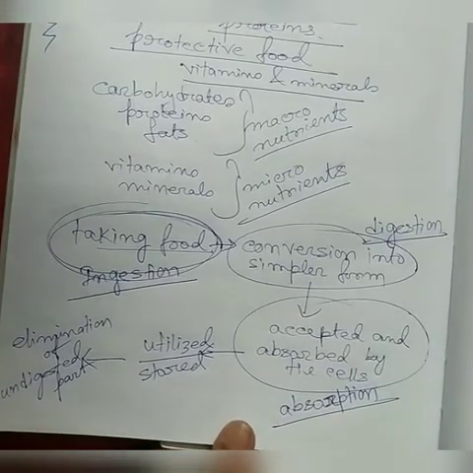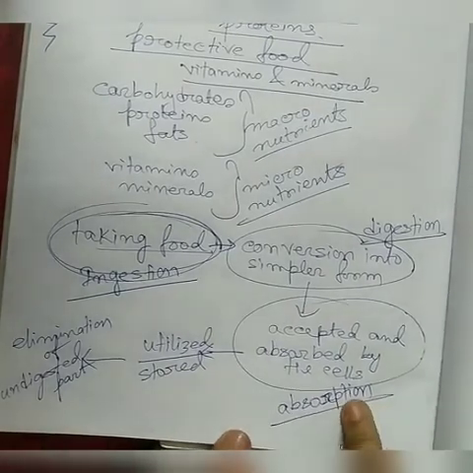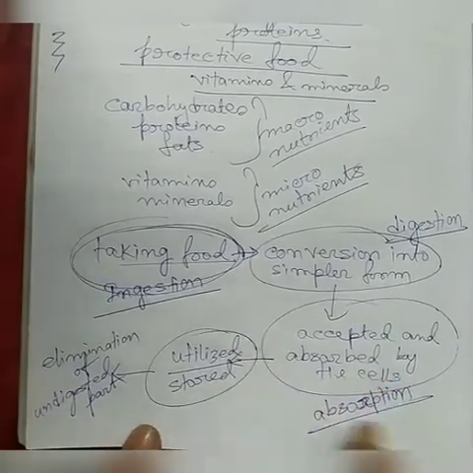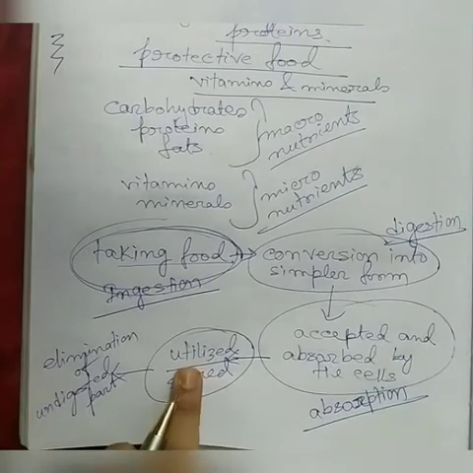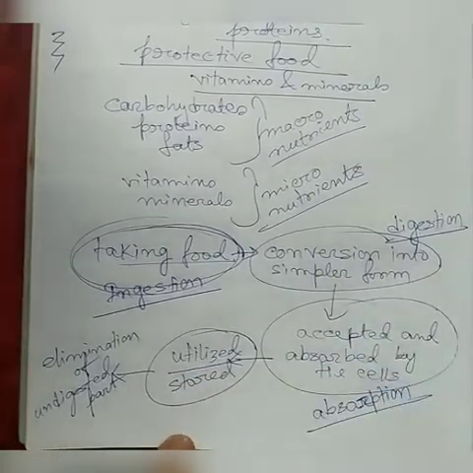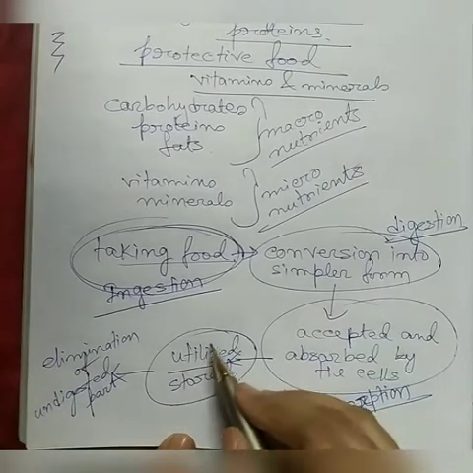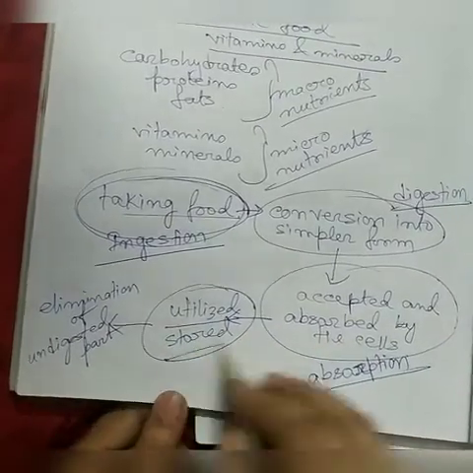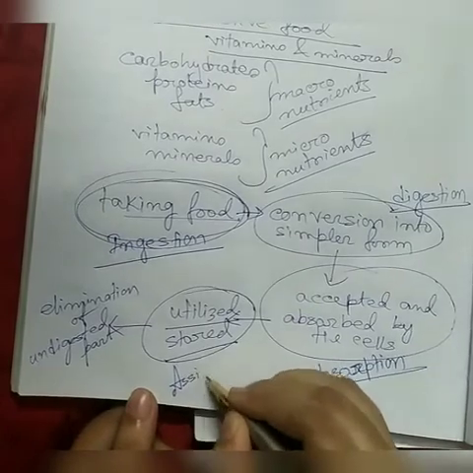Okay, the digested food, the third stage of nutrition, where the digested food is absorbed into the bloodstream. Next is what is absorbed. The absorbed food material is utilized by the body to provide energy for growth, for repair, for protection from diseases. That has to be utilized by the body. And some excess part is stored in the body. This part is known as assimilation.